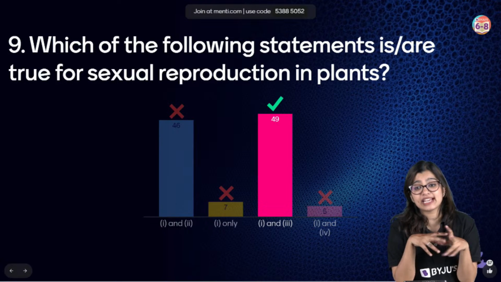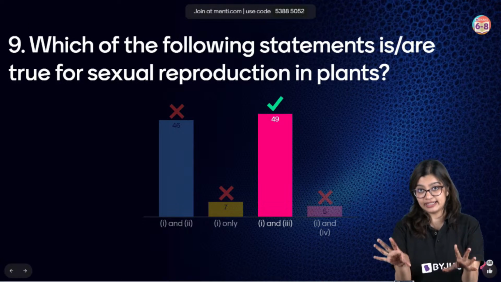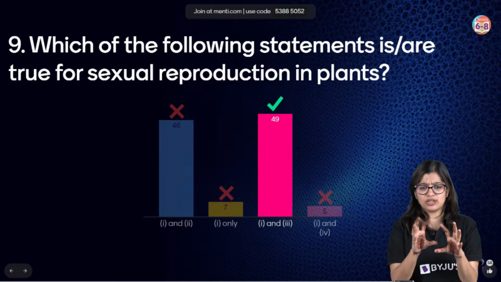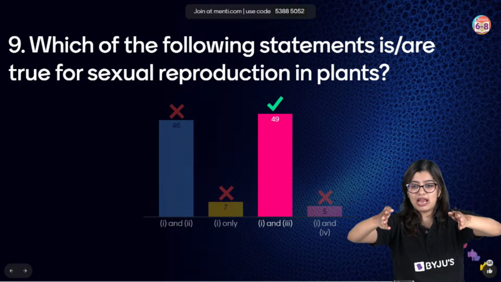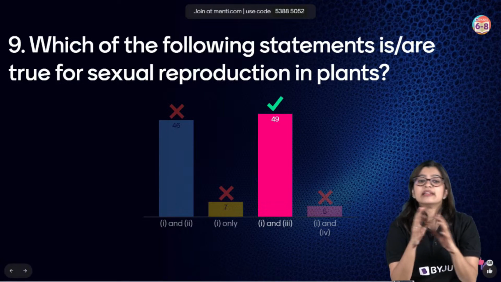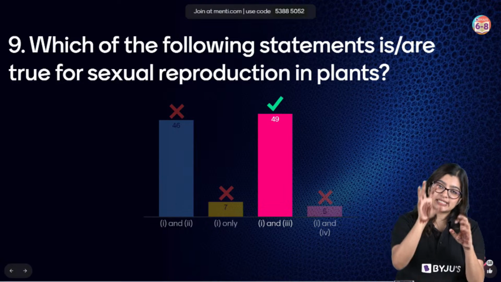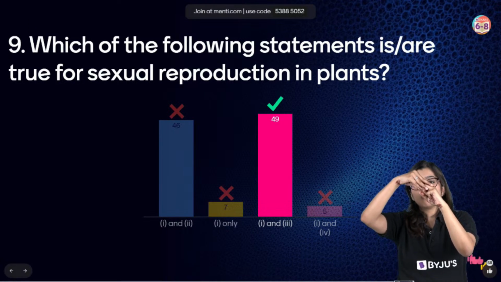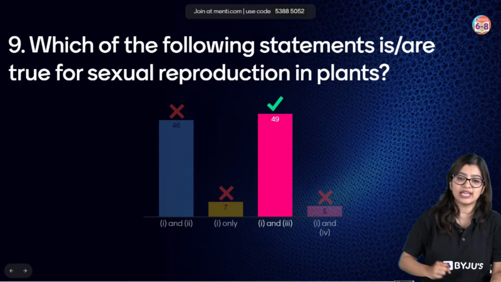Ma'am, could you please explain sexual reproduction? See, for this, I recommend you watch my video where I've explained it in detail. But quickly, to give you a synopsis, sexual reproduction is a process where two parents, male and female, are involved. They produce male and female gametes. They come together, they fuse and give rise to a zygote that develops into a young one. Yes? Budding: basically, what happens if this is the parent, there is a small outgrowth, or a protrusion, and this outgrowth is what is going to become the young one.